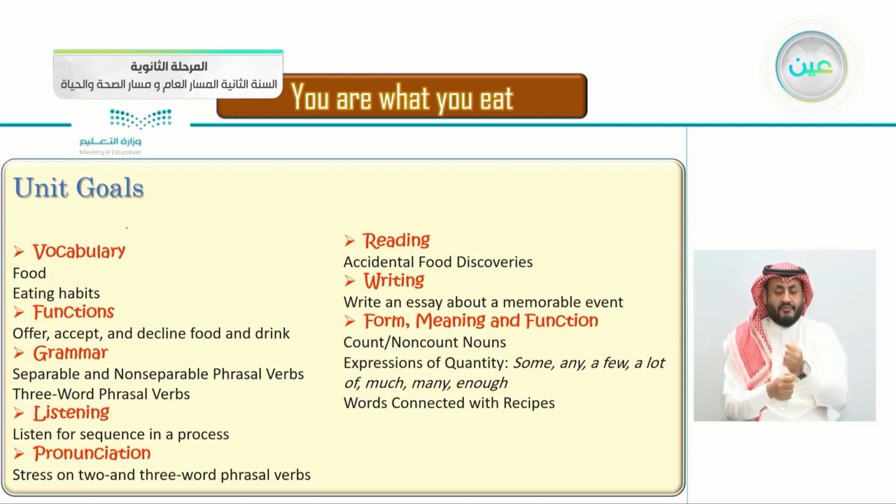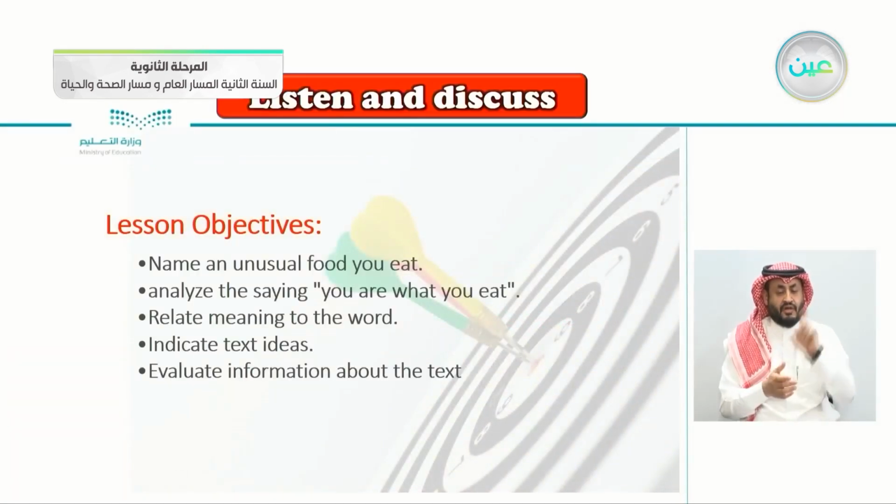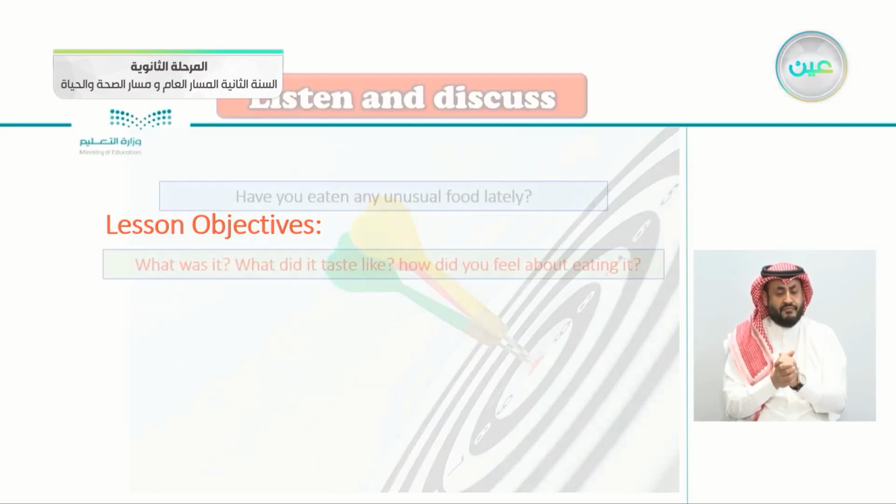For meaning and function: count and non-count nouns, expressions of quantity: some, any, a few, a lot of, much, many, enough, and words connected with recipes. So all of this we'll be learning in this unit. So today's objectives for Listen and Discuss: name an unusual food you eat, analyze the saying "you are what you eat," just as we did previously, relate meaning to the word, indicate text ideas, evaluate information about the text.